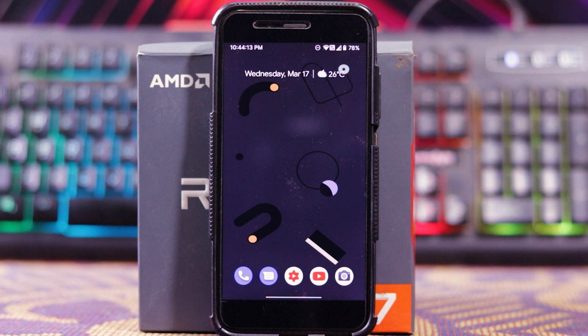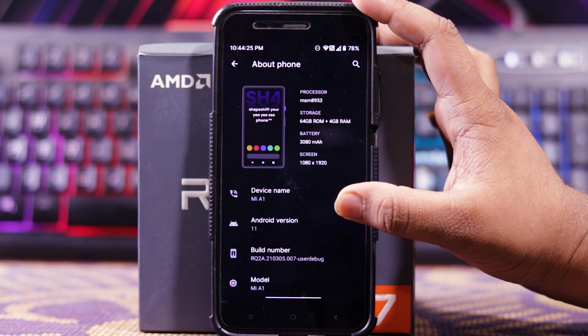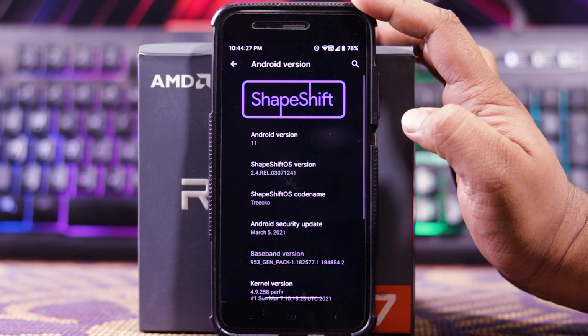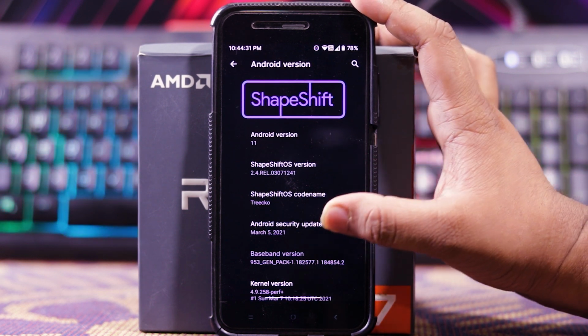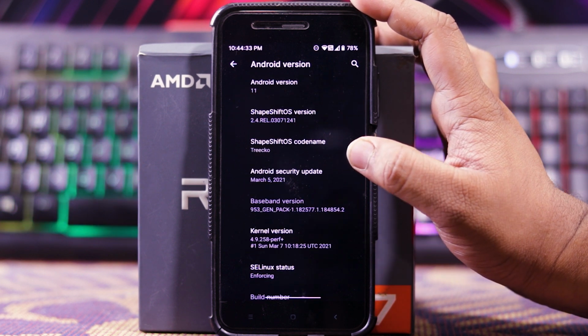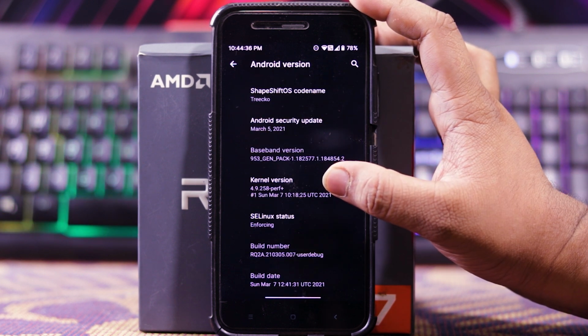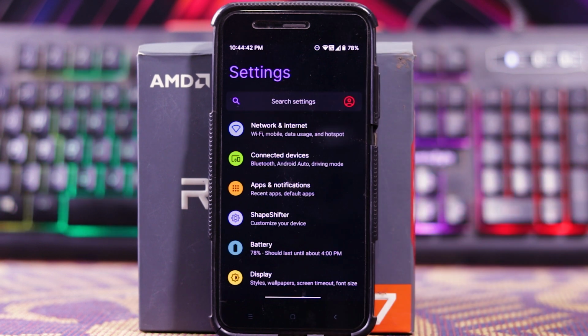Let's skip to the About phone. In About phone, as you can see, the Android version is Android 11. The Shapeshift version is 2.4. The code name is Treco. And the security patch is of March 5. And it has a 4.9 kernel, that is Perf Plus kernel. Now let's see the customizations.